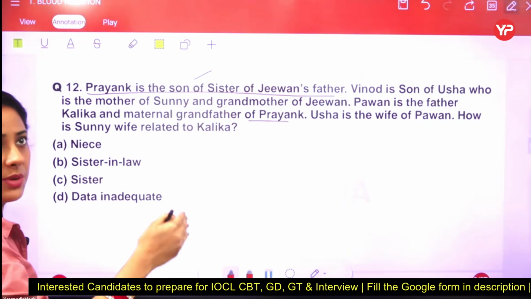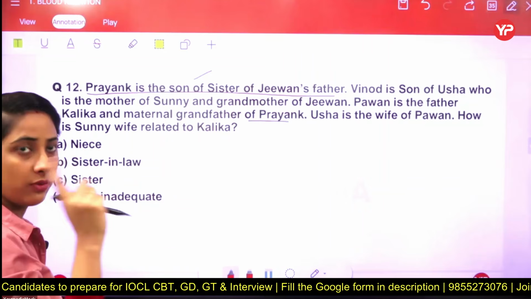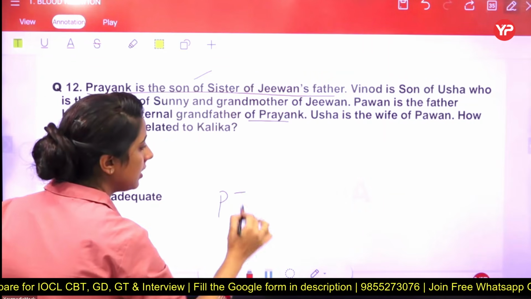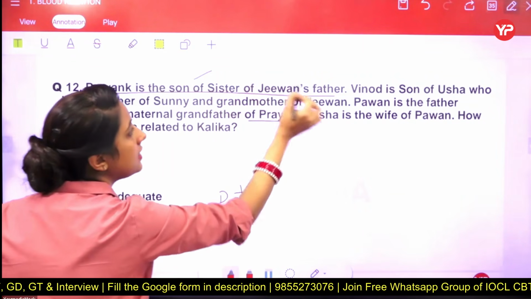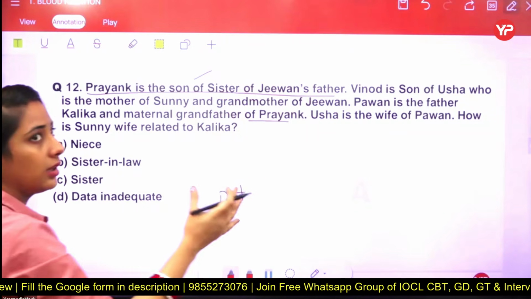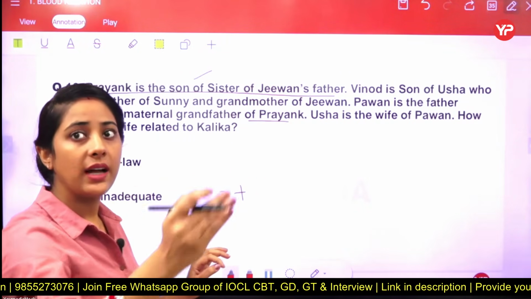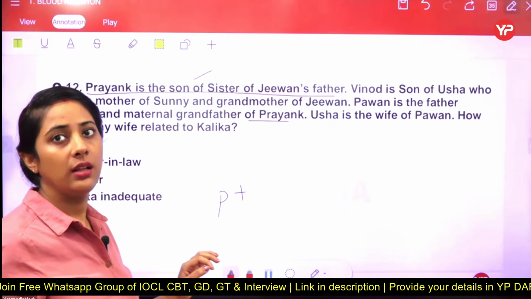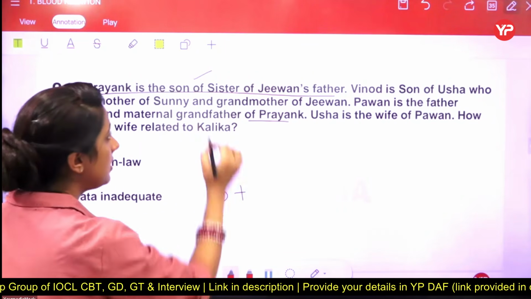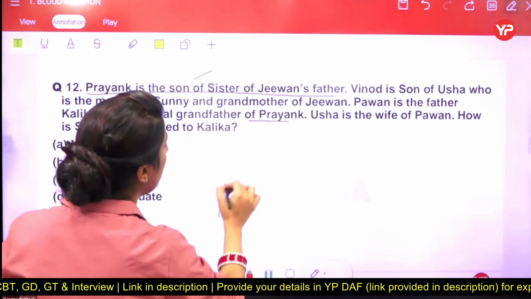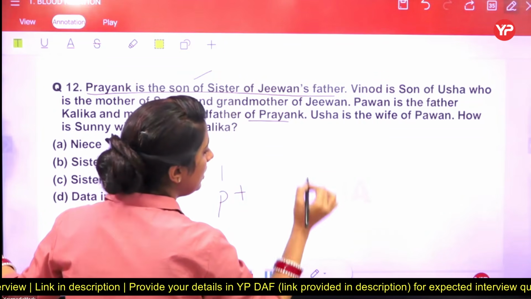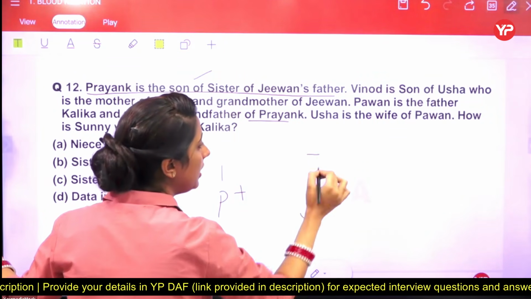Priyank is a son of sister of Jeevan's father. So break this information in some parts. Priyank is a son of whose son? Sister of Jeevan's father. Now we have to take that Jeevan's father first. Jeevan's father's sister has to be created. So Jeevan is there and Jeevan's father is to be there.